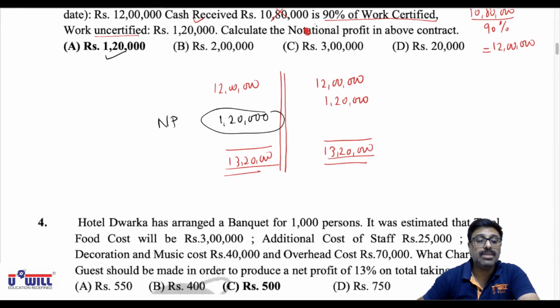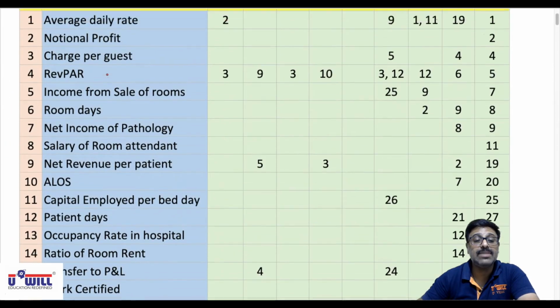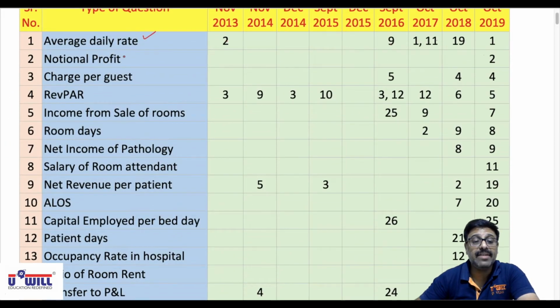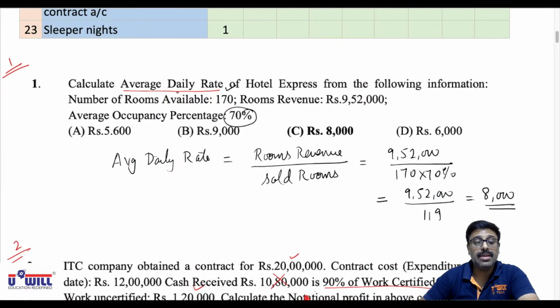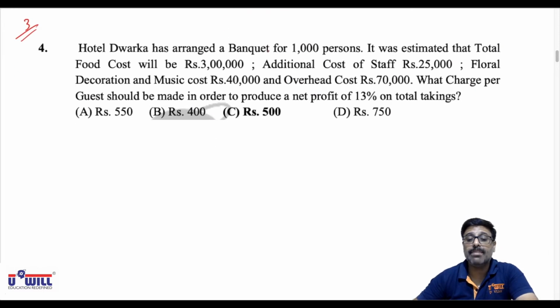Now look at question number 3 which I am solving, that is the third variety of question, based on charge per guest. Average daily rate we have done, notional profit we have done, now charge per guest is what is asked. So understand this. Hotel Dwarka has arranged a banquet for 1,000 persons. It was estimated that the total food cost will be 3 lakhs.